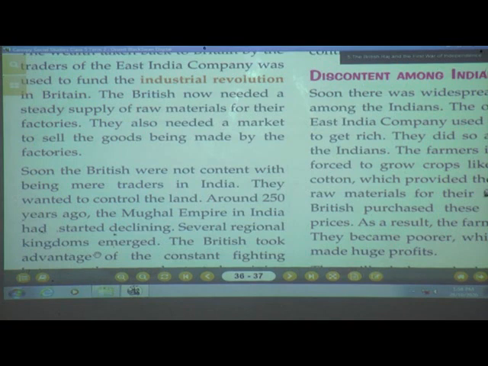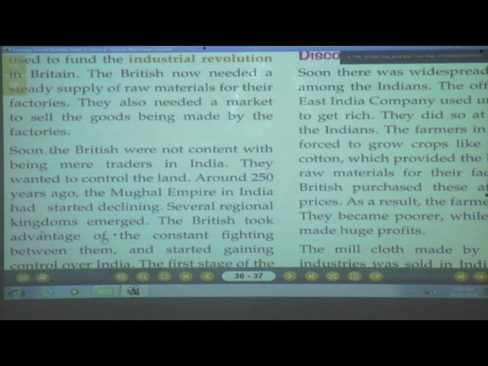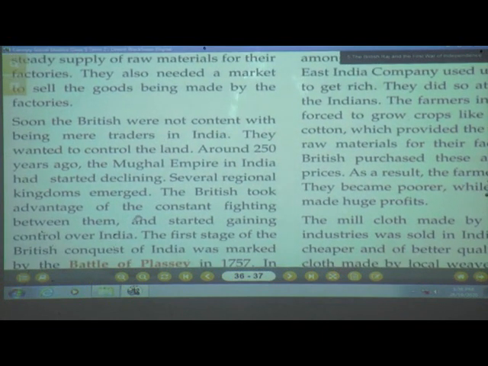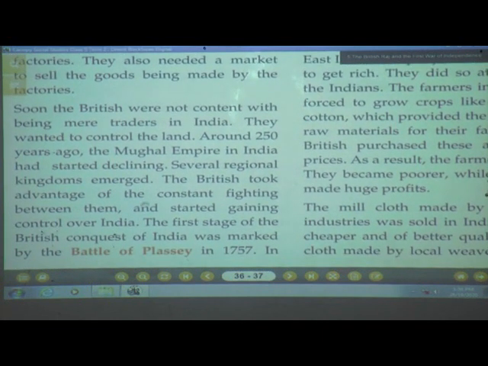Declining means reducing. Several regional kingdoms emerged. Emerged means started. The British took advantage of the constant fighting between them and started gaining control over India. The first stage of the British conquest of India was marked by the Battle of Plassey in 1757.